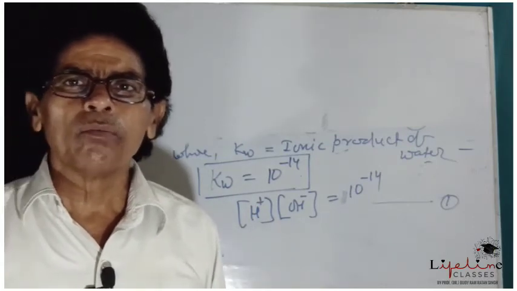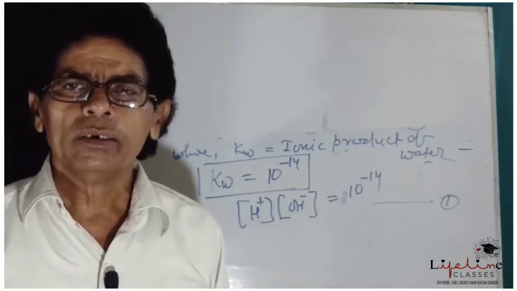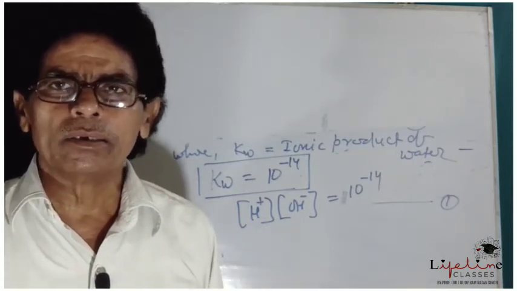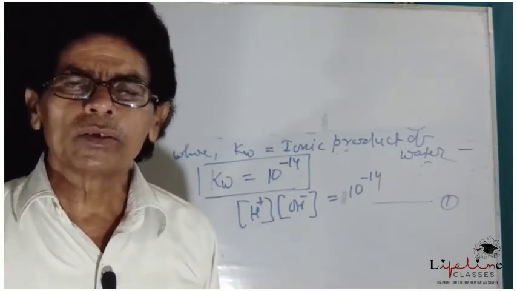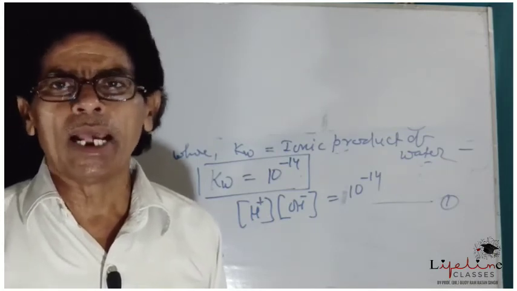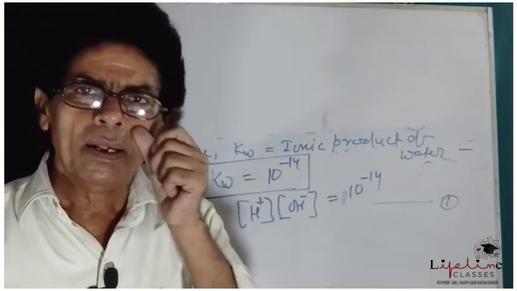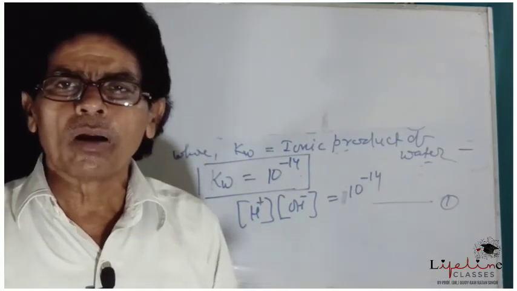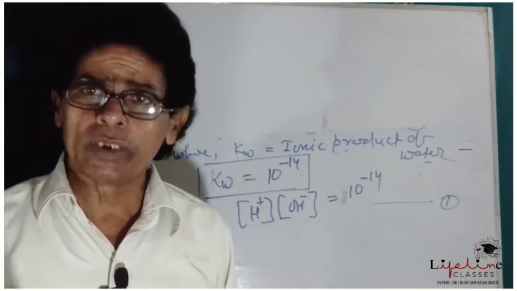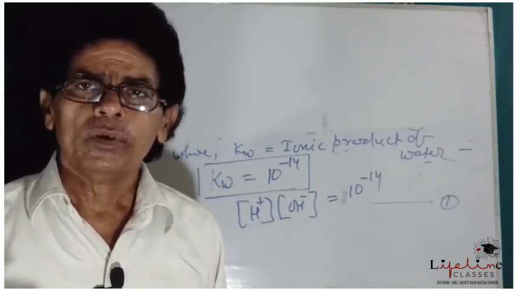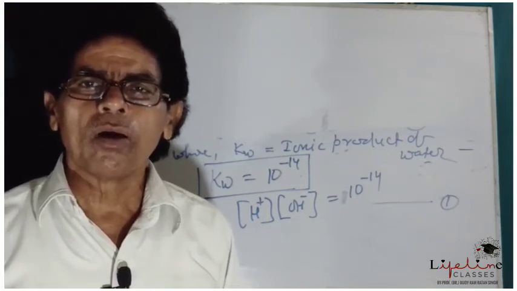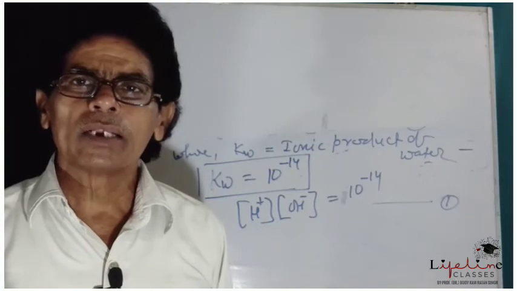So whatever be the number of moles of water going to be ionized, the number of hydrogen ions must be equal to the number of hydroxide ions. That is why the total number of H plus ions and OH minus ions remain the same during ionization, means the concentration of both the ions are same.